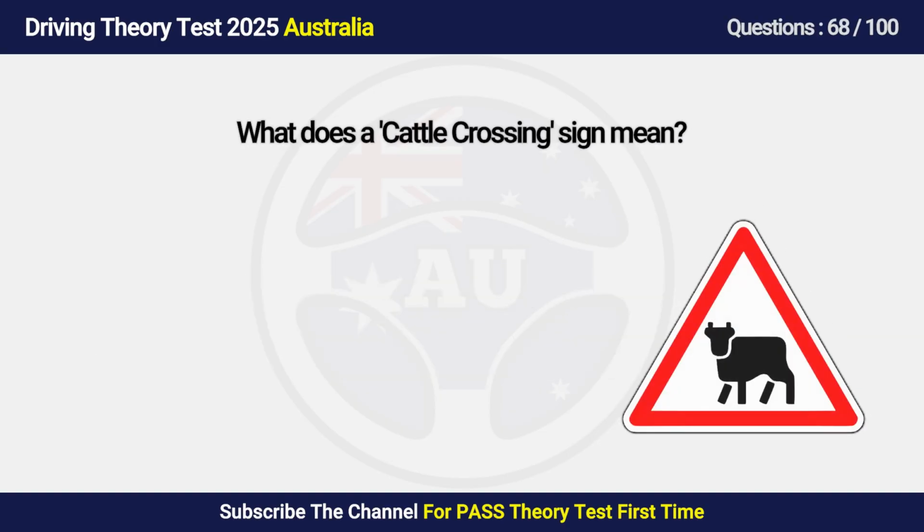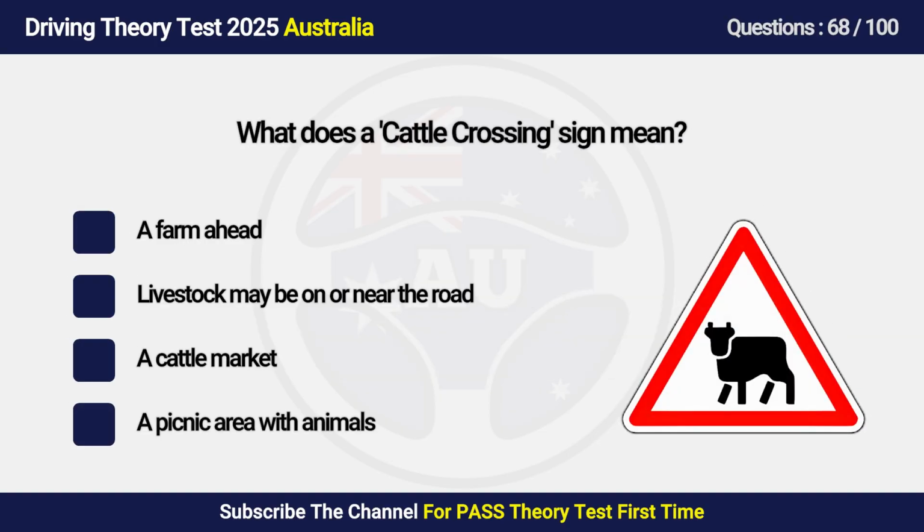Question 68. What does a cattle crossing sign mean? A. A farm ahead. B. Livestock may be on or near the road. C. A cattle market. D. A picnic area with animals.